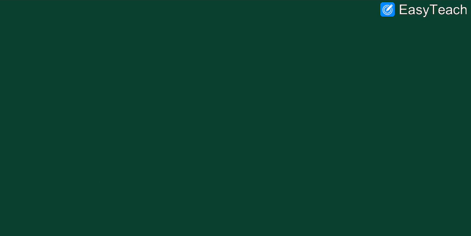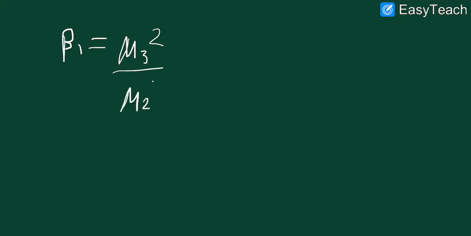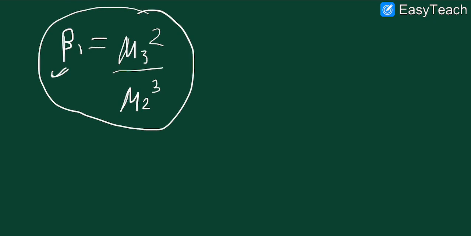So if we talk about beta 1, what is beta 1? Beta 1 was given as mu 3 square upon mu 2 cube. It is very important in finding the skewness and the kurtosis. If you do not have this value, then you cannot find the kurtosis and the skewness. So it is important to have beta 1.